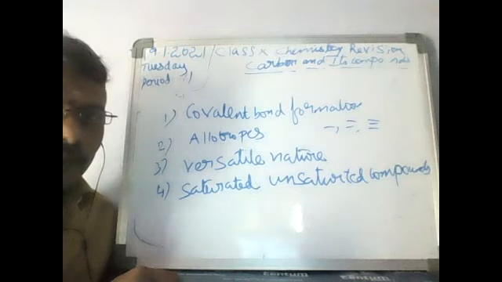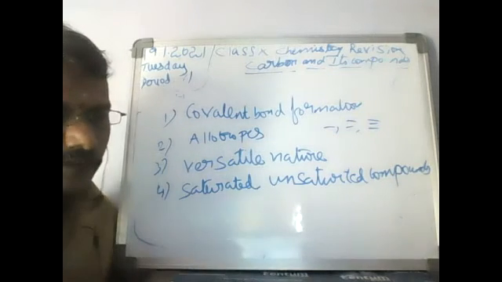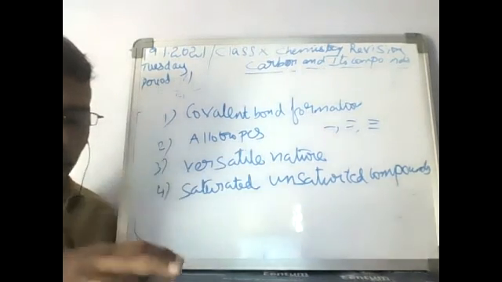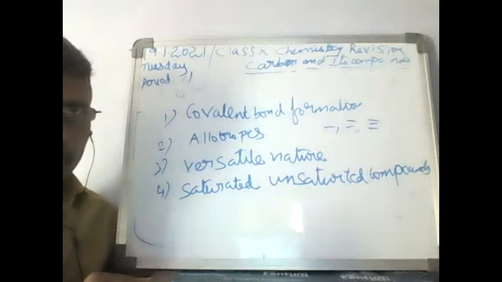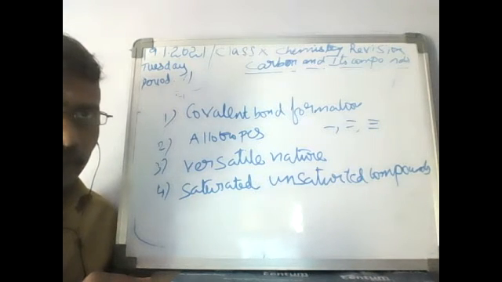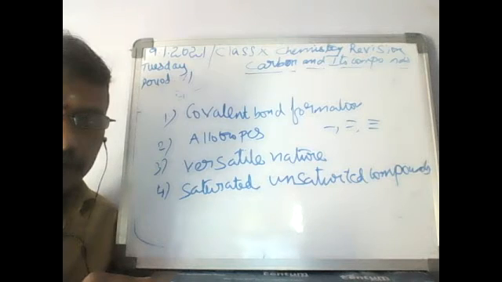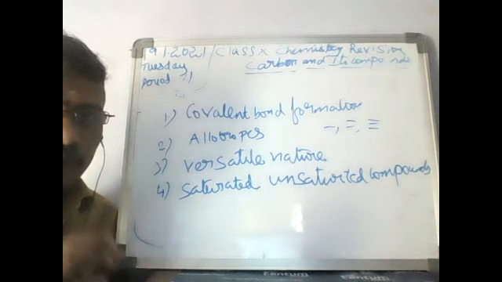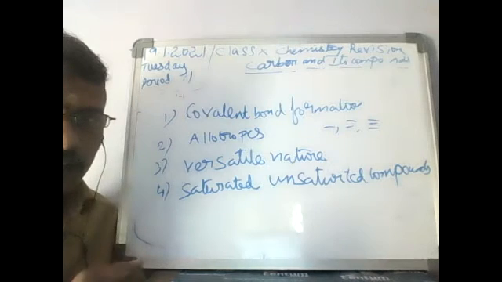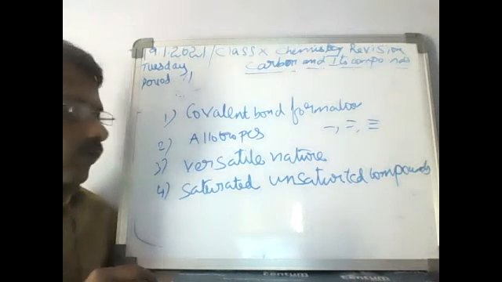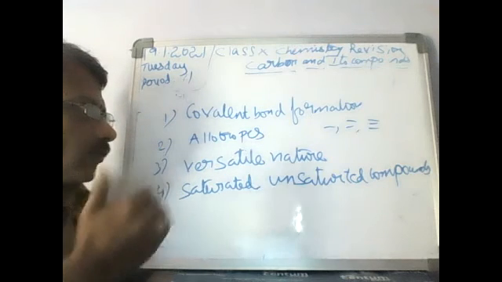In this chapter we have many deleted parts. Nomenclature is fully deleted for you, and the properties of carbon compounds are also deleted. Under the important properties of carbon compounds, for ethanol and ethanoic acid, you just have to know about the preparation and some important uses of ethanol and ethanoic acid. So now we can go through the topics.